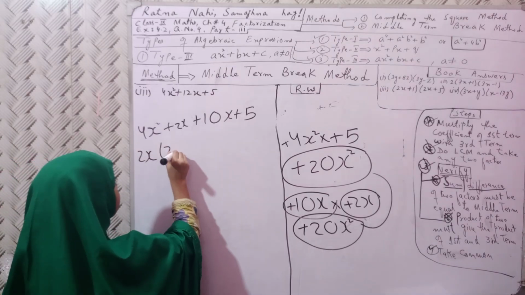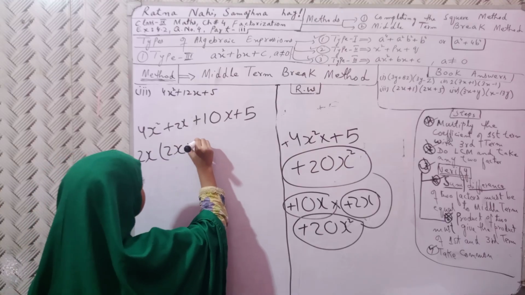2x, 2 twos are 4, 1x is remaining, 2 ones are 2.